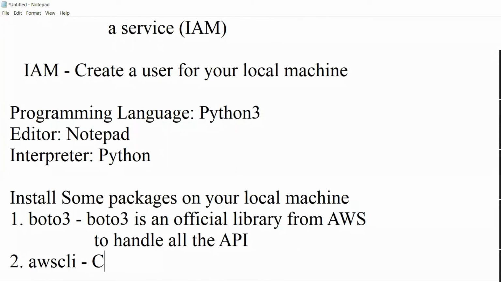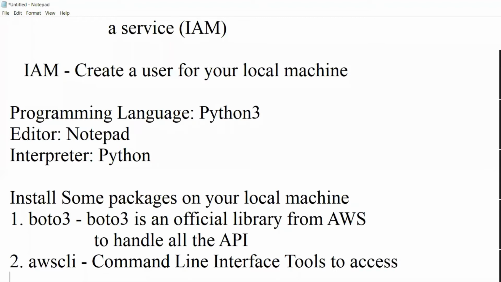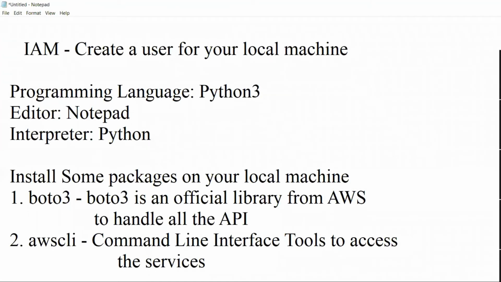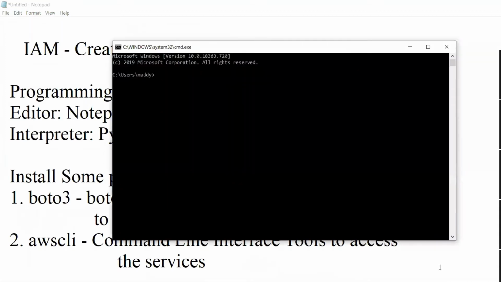AWS CLI is a command line interface tool to access the services. So you need to install these two packages so that we can jump into face recognition.